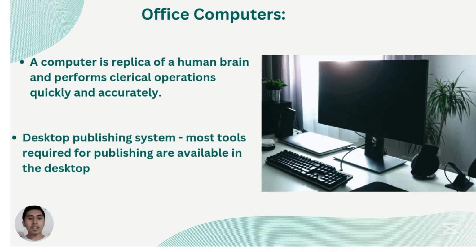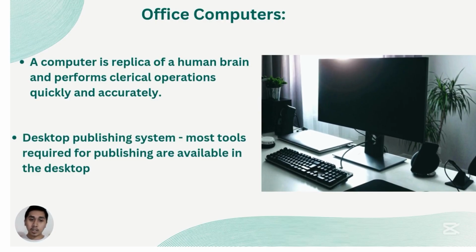So next are office computers. A computer is considered to be a replica of a human brain and performs clerical operations quickly and accurately. So for example, the machine or the device I'm using right now is a laptop, which is a computer. So with this, I can easily perform many operations such as recording a video or making documents.